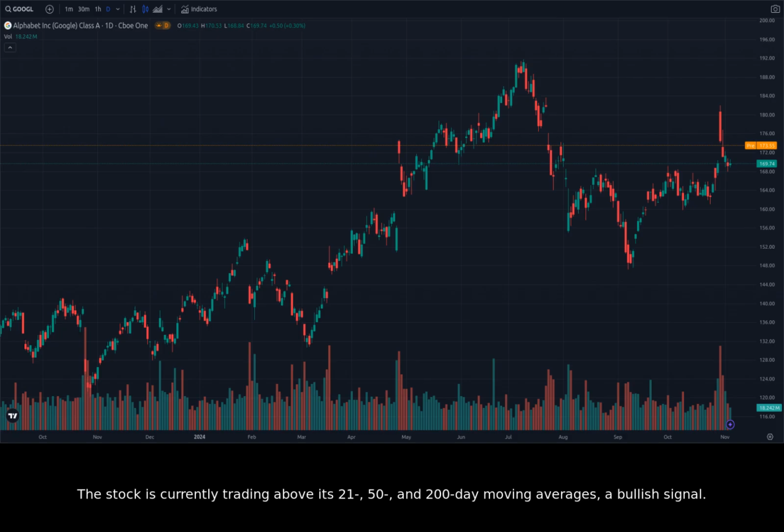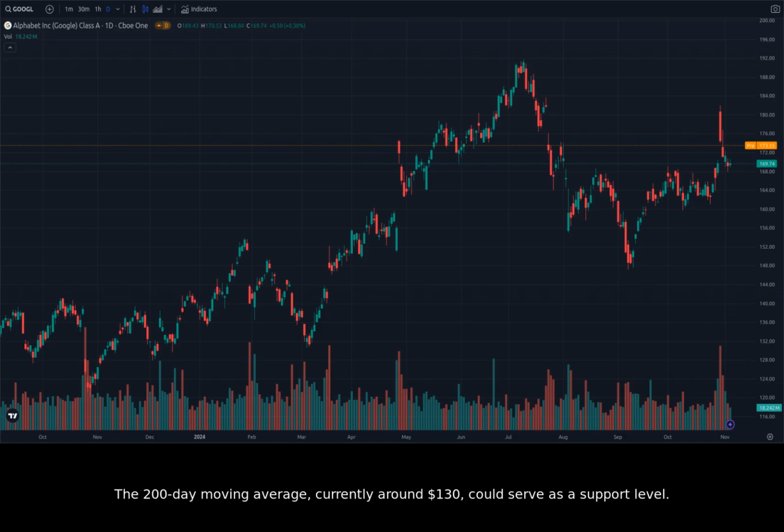The stock is currently trading above its 21-, 50-, and 200-day moving averages, a bullish signal. The relative strength rating of 70 also indicates positive momentum in the stock. Looking at the daily candles, we can identify some key price levels to watch. The recent high of $141.11 could act as a strong resistance level in the short term.